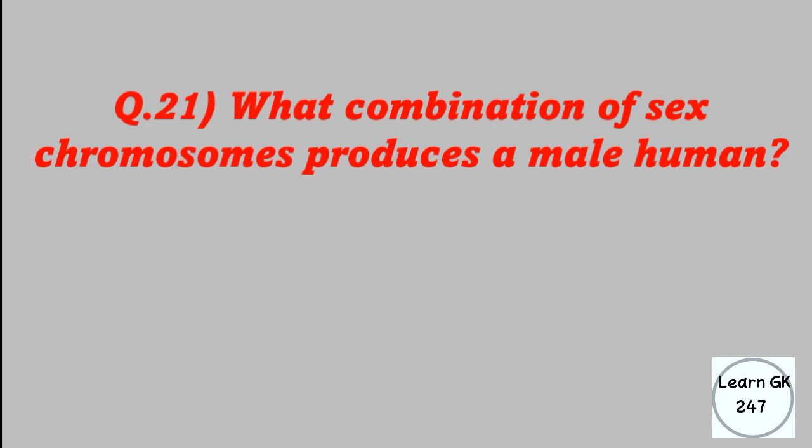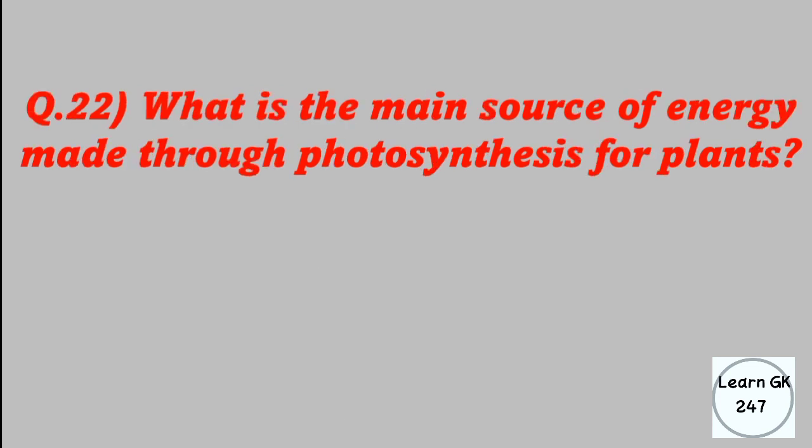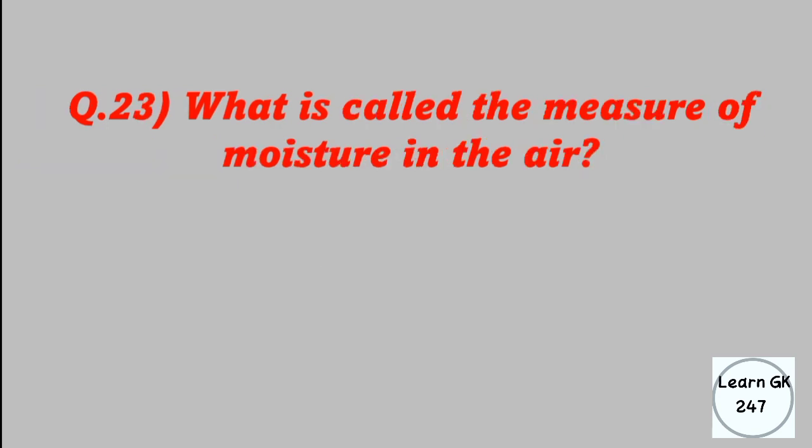What combination of sex chromosomes produces a male human? Answer: XY. What is the main source of energy made through photosynthesis for plants? Answer: glucose. What is called a measure of moisture in the air? Answer: humidity.